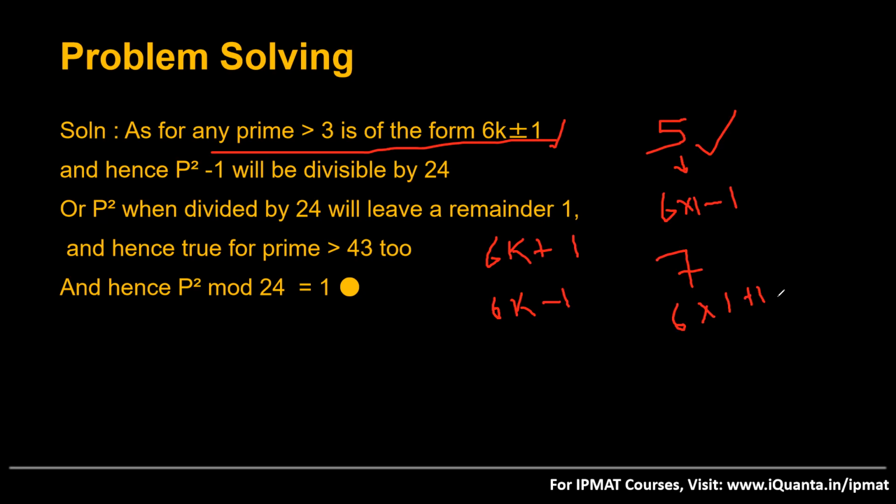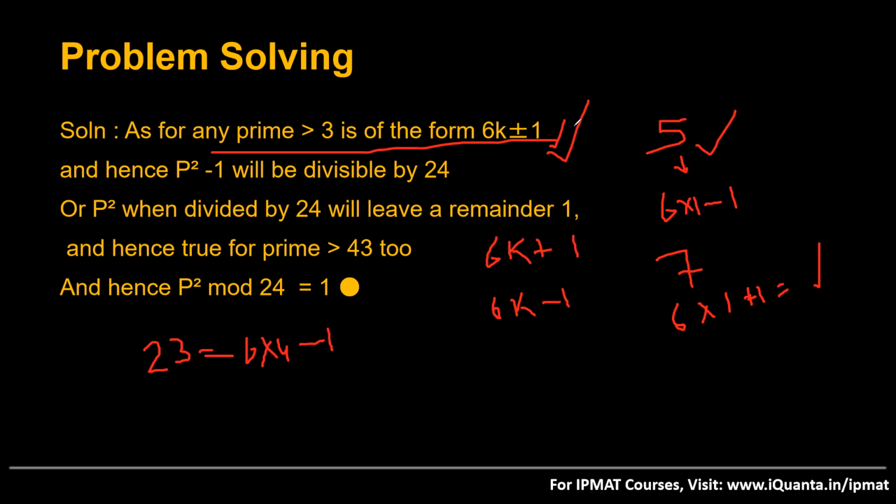Yes, 7 is a prime number and it can be written in the form of 6k plus 1. Very clear. Let us talk about any other prime number, say 23. It can be written as 6 into 4 minus 1. So this is correct, right? Any prime number which is greater than 3 can be written in the form of 6k